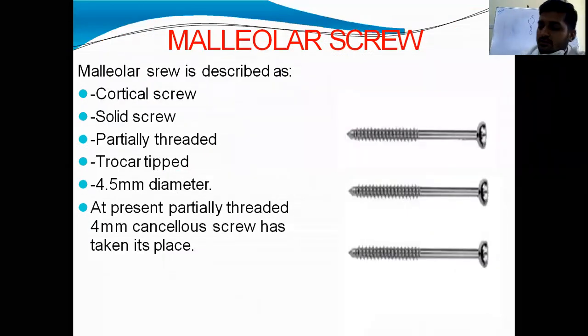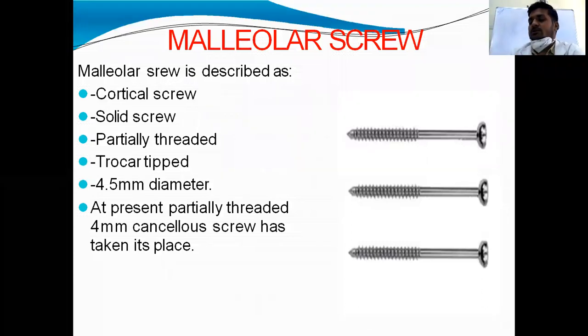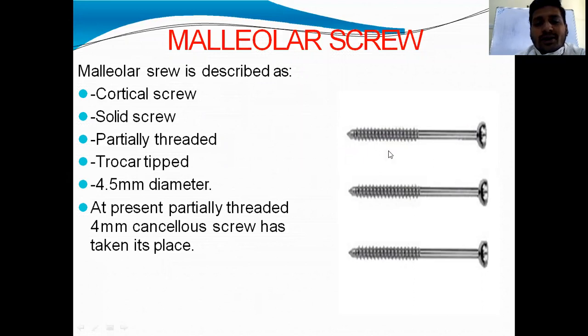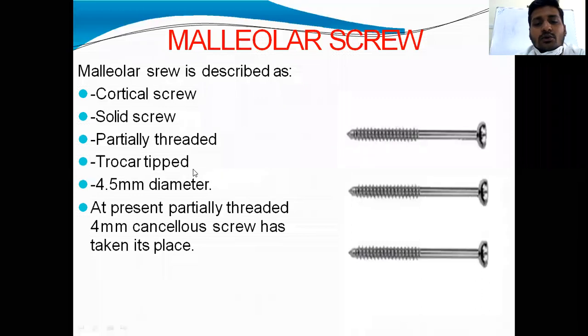See, malleolar screw. Basic types of screws are cortical screws and cancellous screws, and another special type of screw is the malleolar screw, which is a cortical screw, a solid one. It means there is no hollow inside. It is partially threaded with a trocar tip. I have already shown the diagram.